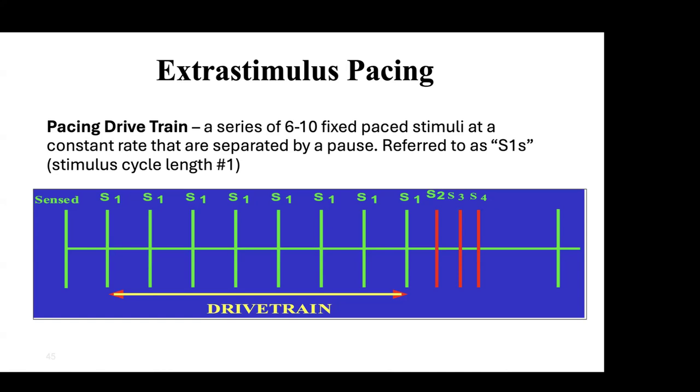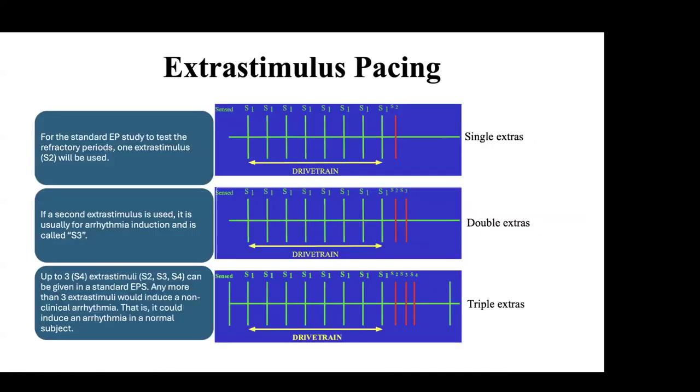Decremental means, for example, at a rate of 200 the conduction takes 300 milliseconds. When you increase the heart rate from 300 to 200 cycle length, it takes 400 milliseconds. So as you increase the heart rate, it takes more time to conduct. This type of property we see in AV conduction: the faster you give the beat, the more time it takes to recover.